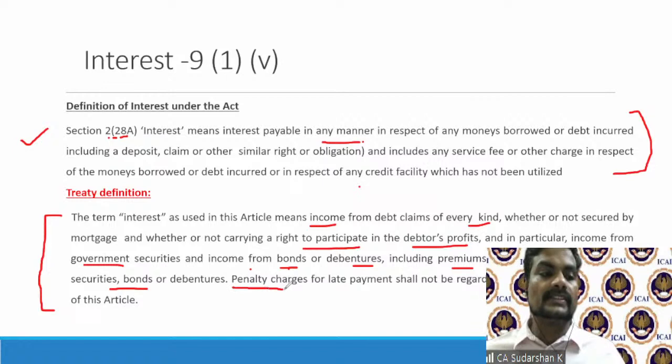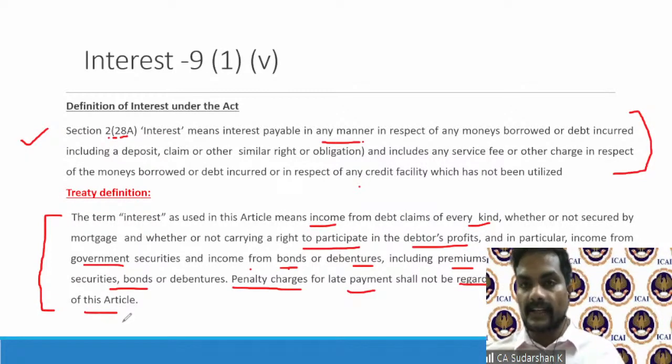It also clarifies that penalty charges for late payment shall not be regarded as interest for the purposes of this article. Now, you may wonder, why should a treaty define?